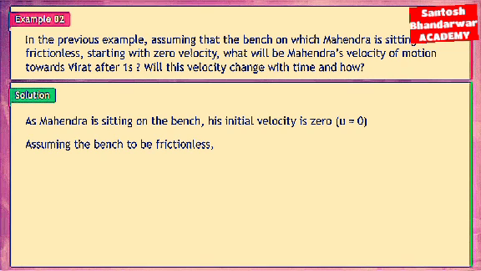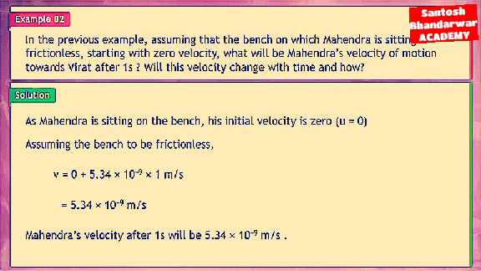Assuming the bench to be frictionless, v = 0 + 5.34 × 10^-9 × 1 meter per second. Mahendra's velocity after 1 second will be 5.34 × 10^-9 meter per second.